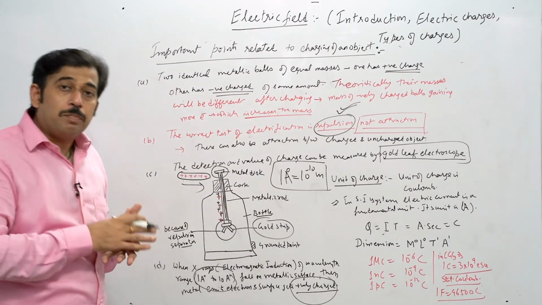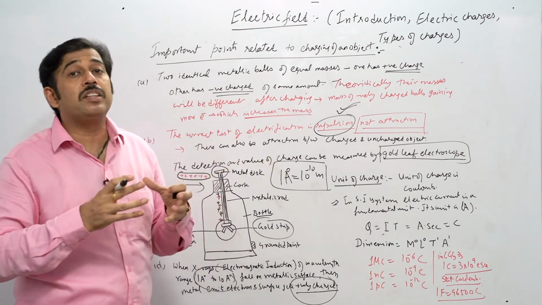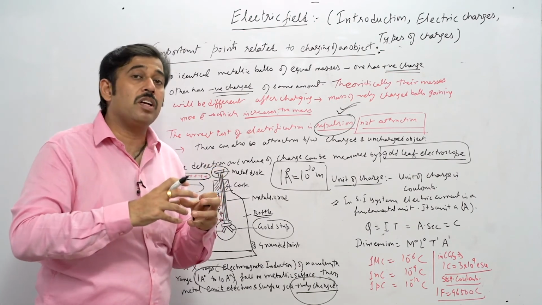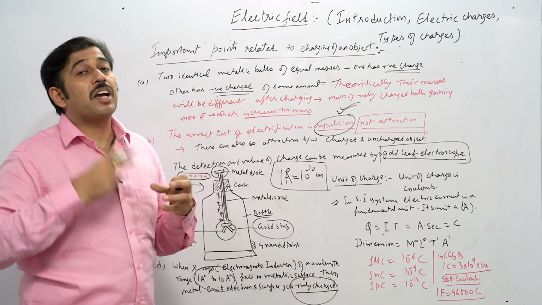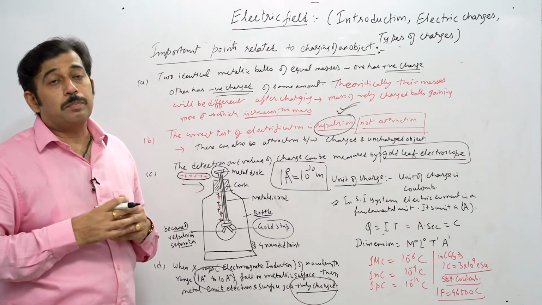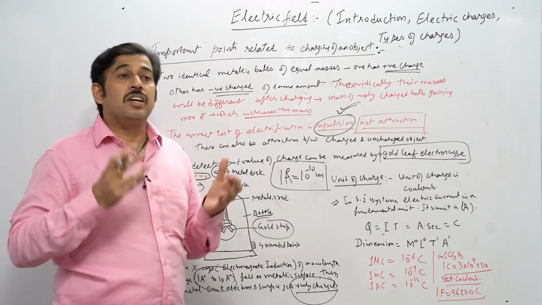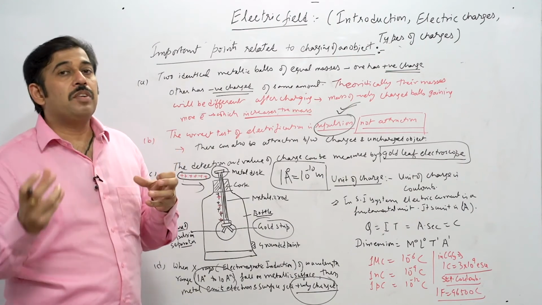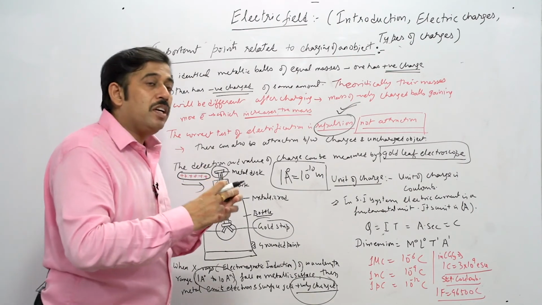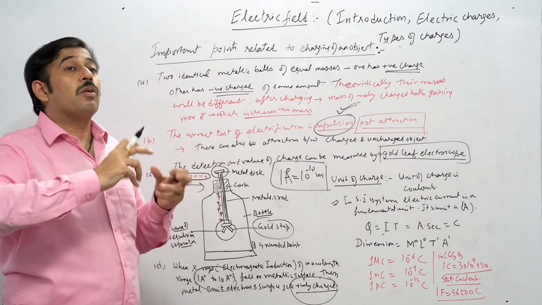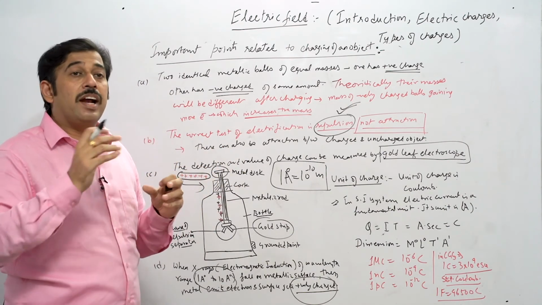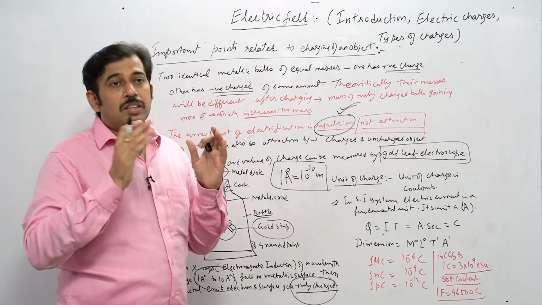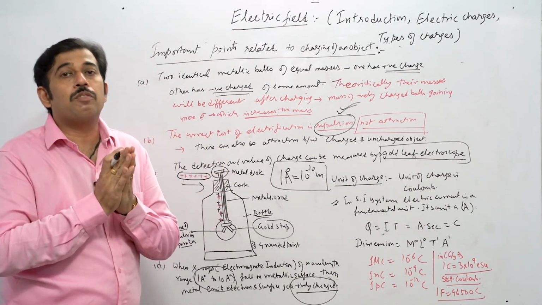And as far as the induction part is concerned, when we are not trying to bring the body in close contact, we are just bringing the body near to that particular body, not in close contact, that can be done by the induction process. That means we can create a certain charge by just creating the opposite polarity. Suppose we bring a certain charged body and we try to bring an uncharged body near to that body, it may initiate an opposite polarity on the end of the body which is close to that particular charged body. That creates a kind of force that is called force of attraction.